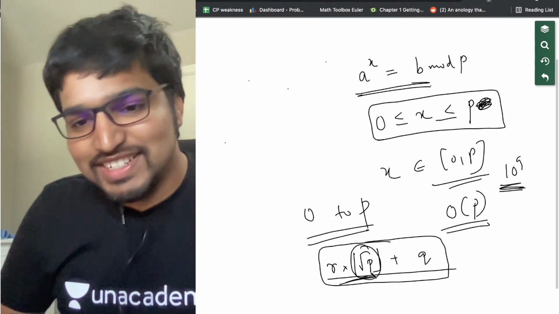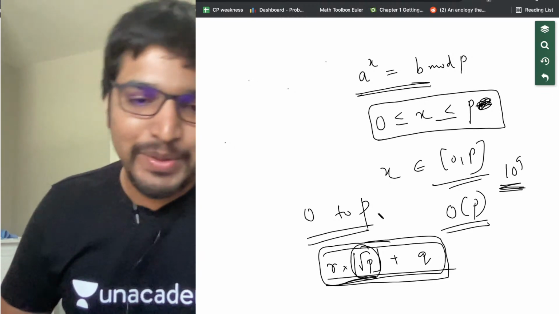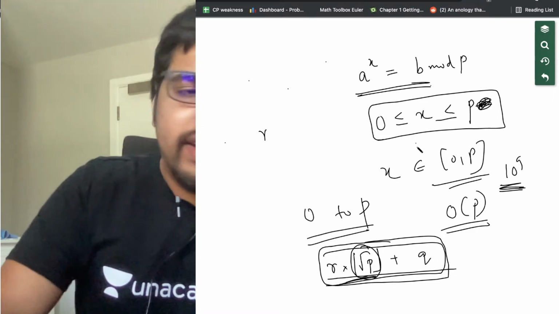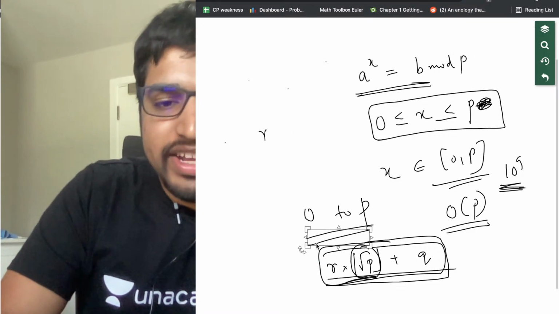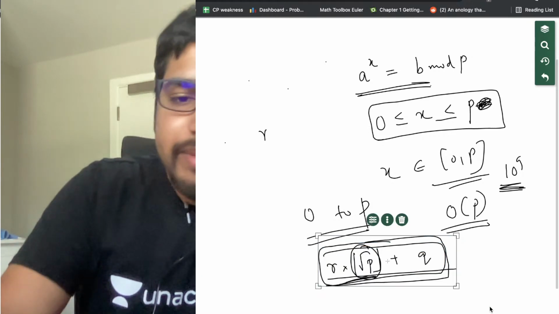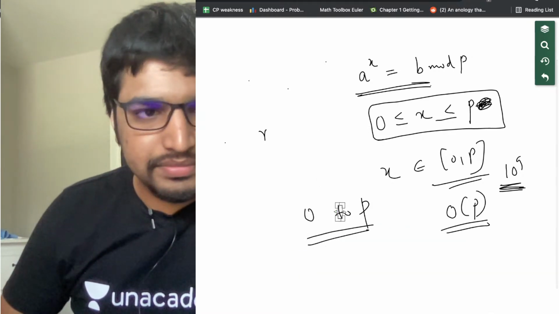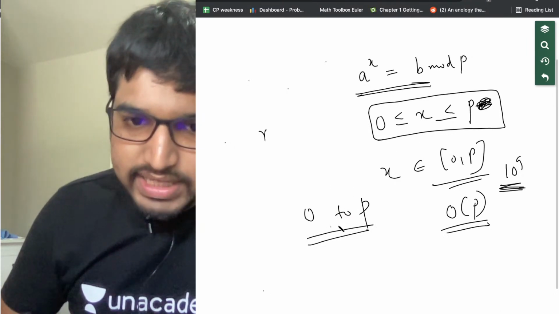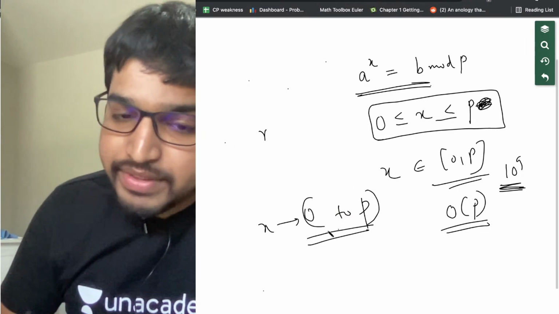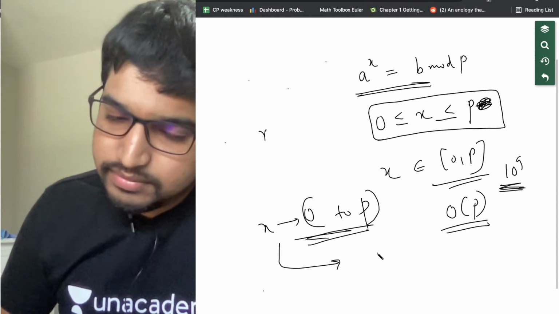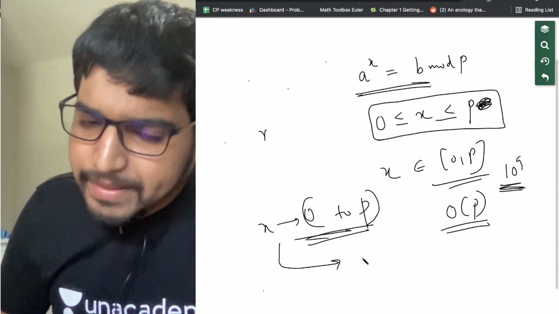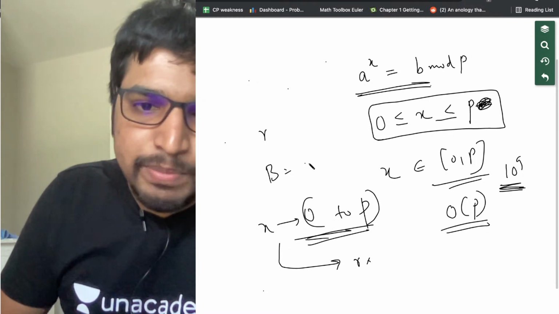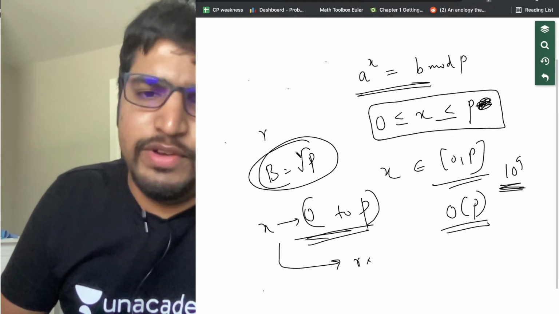Speaking in more general terms, what we are trying to do here is represent all numbers x from 0 to p as r into z plus q, where z equals floor of root p.